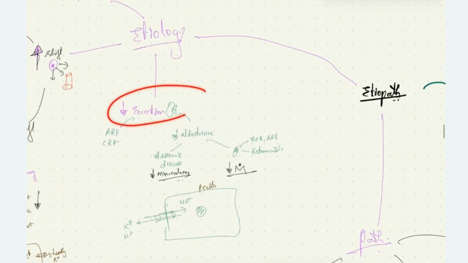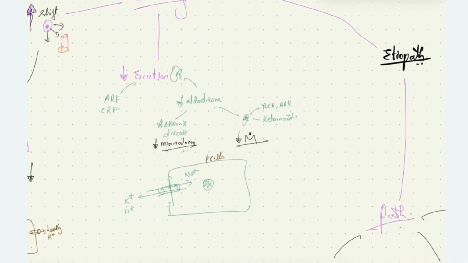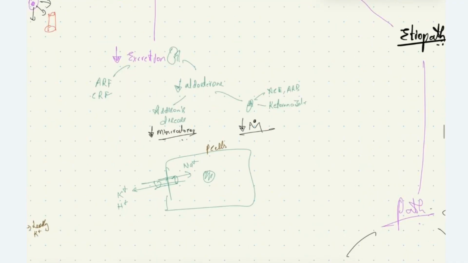Decreased excretion: the renal excretion can be decreased in case of acute renal failure, chronic renal failure, or due to impaired action of aldosterone on principal cells located in the distal convoluted tubule and collecting duct. The reduced amount of aldosterone and its action can occur due to Addison's disease, where there is reduced secretion of adrenal cortical hormones.